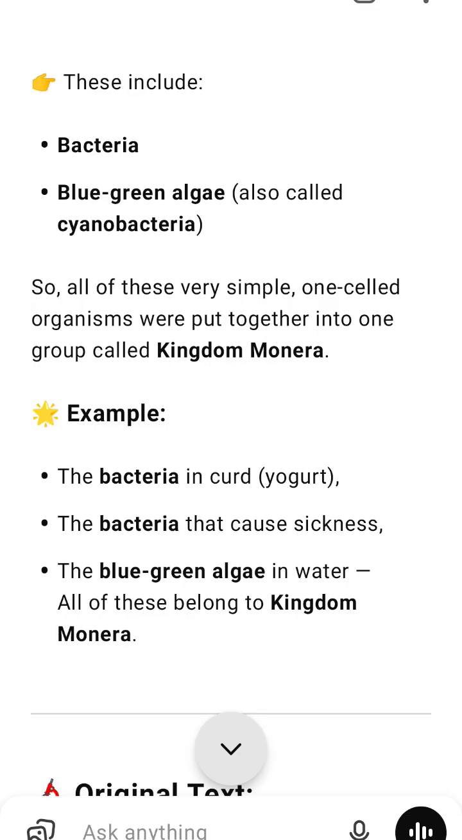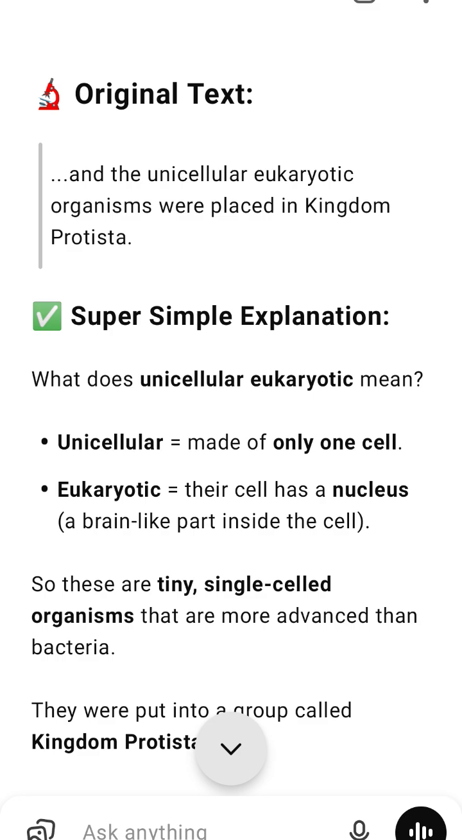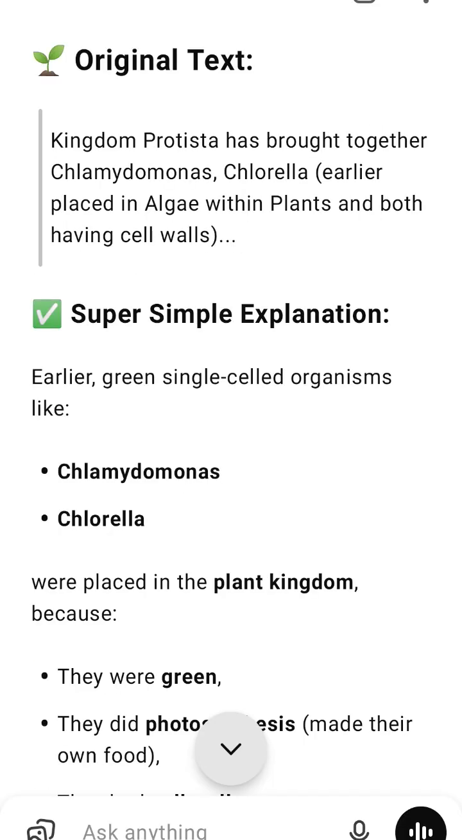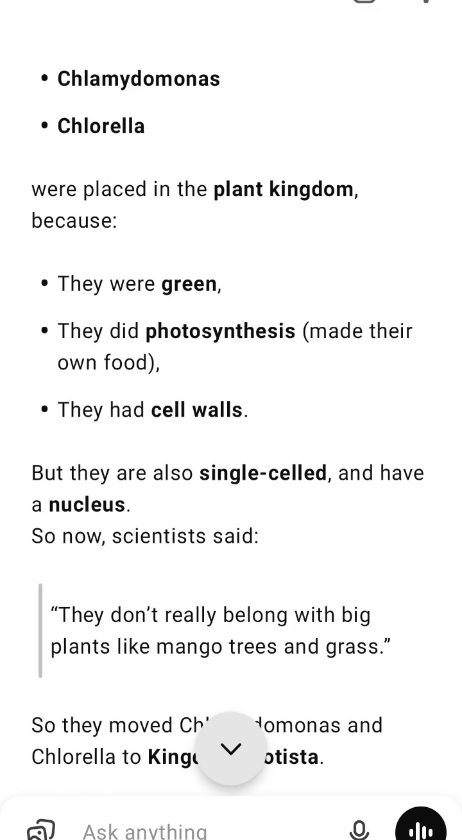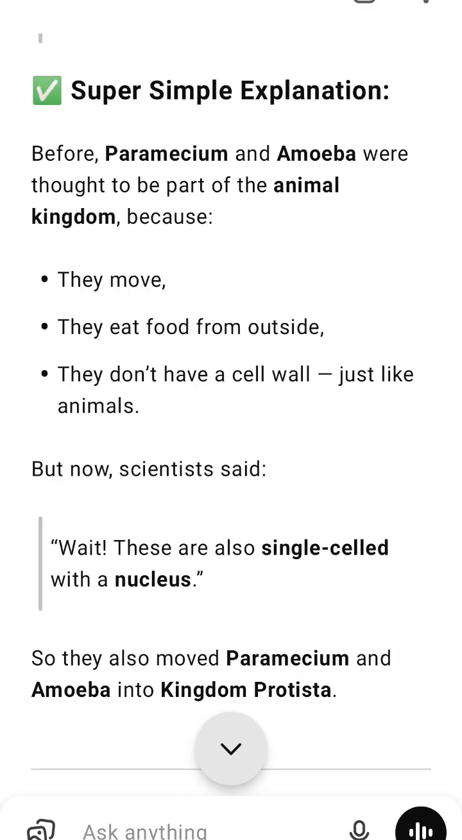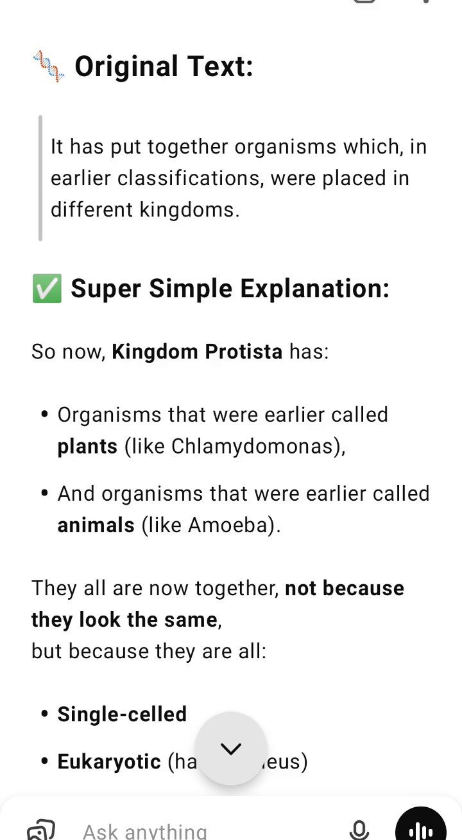Original text. In this chapter, we will study characteristics of kingdoms Monera, Protista, and fungi of the Whittaker system of classification. Super simple explanation. In this chapter, you will learn about Monera, very simple, no nucleus, like bacteria. Protista, single-celled, has nucleus, like amoeba, paramecium. Fungi, absorb food, cell wall of chitin, like mushrooms and mold. This system was created by a scientist named R.H. Whittaker. Original text. The kingdoms Plantae and Animalia, commonly referred to as plant and animal kingdoms respectively, will be dealt with separately in chapters 3 and 4.